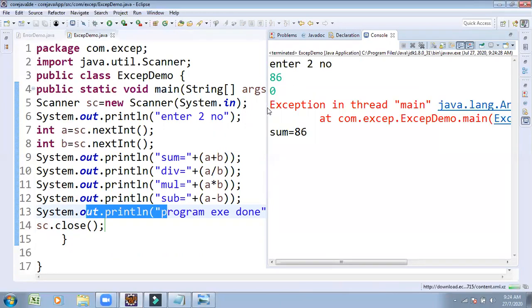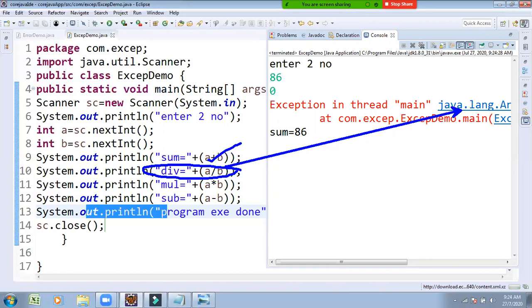Up to the sum, line number 9 is executed. But when we reach line number 10, an exception is raised. Which type of exception? java.lang.ArithmeticException, and the program is forcefully terminated. No more continuation in the program. Due to the exception, the program is forcefully terminating the application. Let's try to handle that.